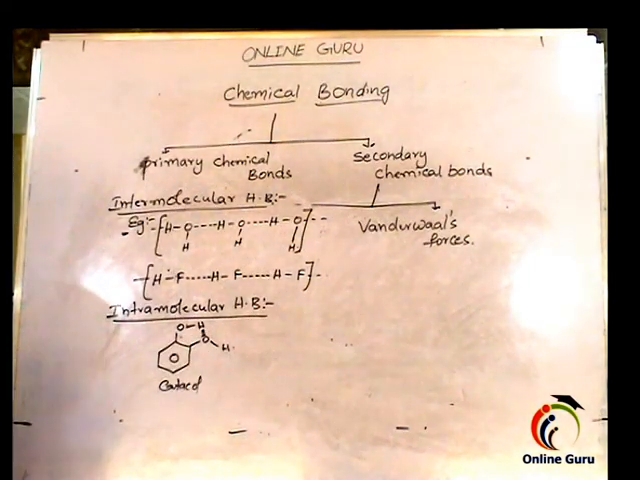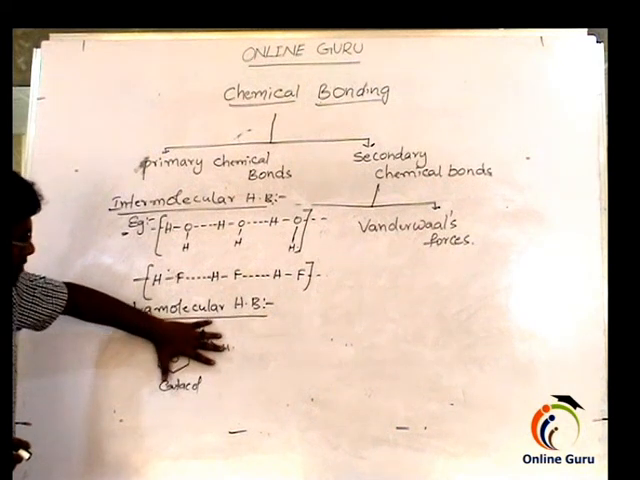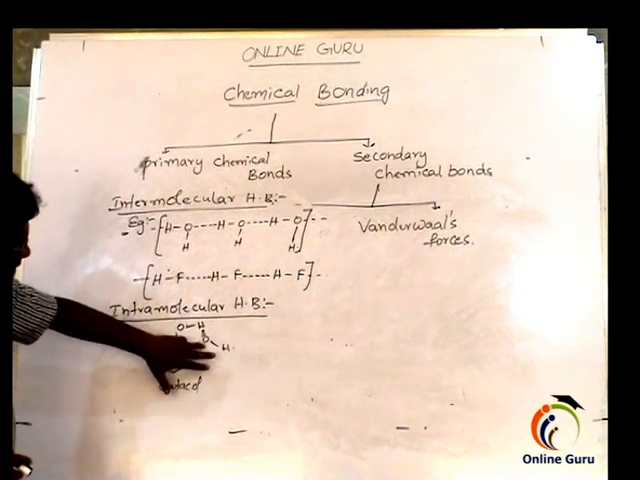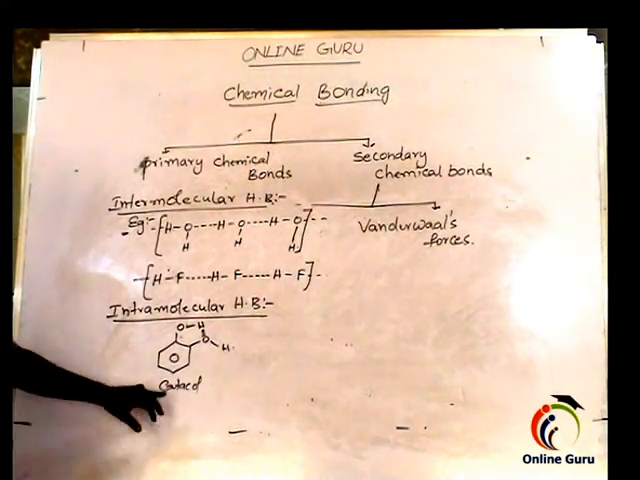This is called intramolecular hydrogen bonding. This is total one molecule, within a molecule. In this molecule the bond is formed between hydrogen and oxygen. That's why this is called intramolecular hydrogen bonding, and this is catechol.